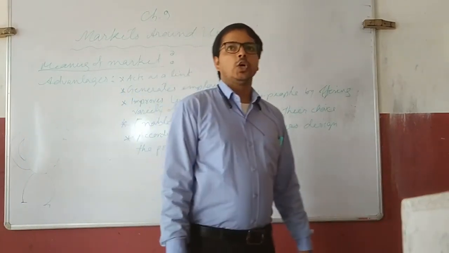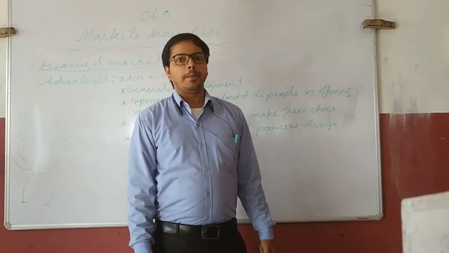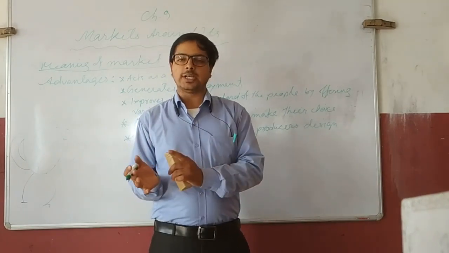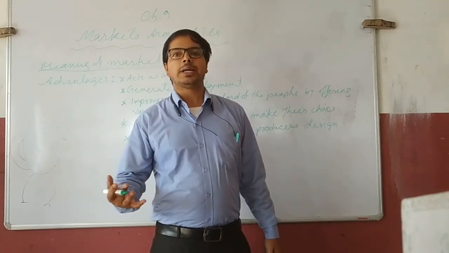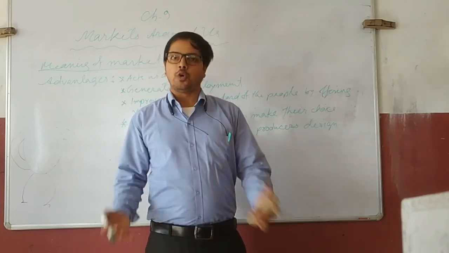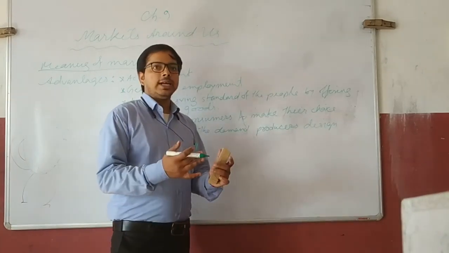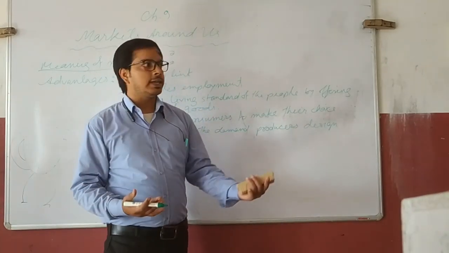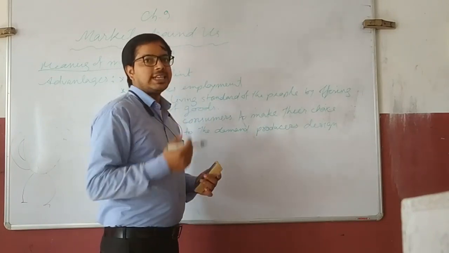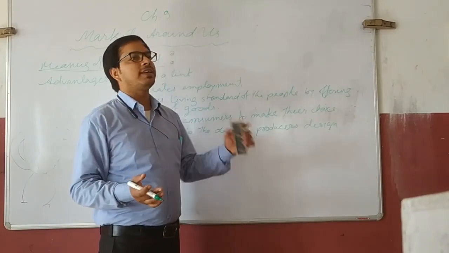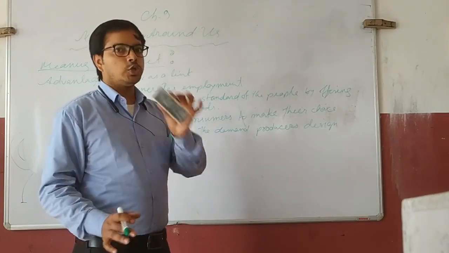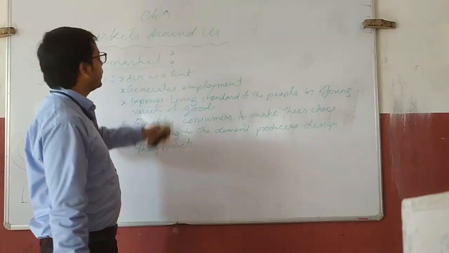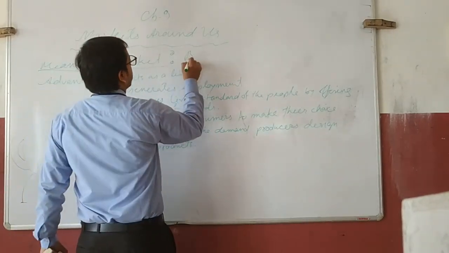Market is a place where buyers and sellers meet together and conduct buying and selling activities. That means where people meet together, and some people come here to sell something and some people come here to purchase something. So this place is called market.